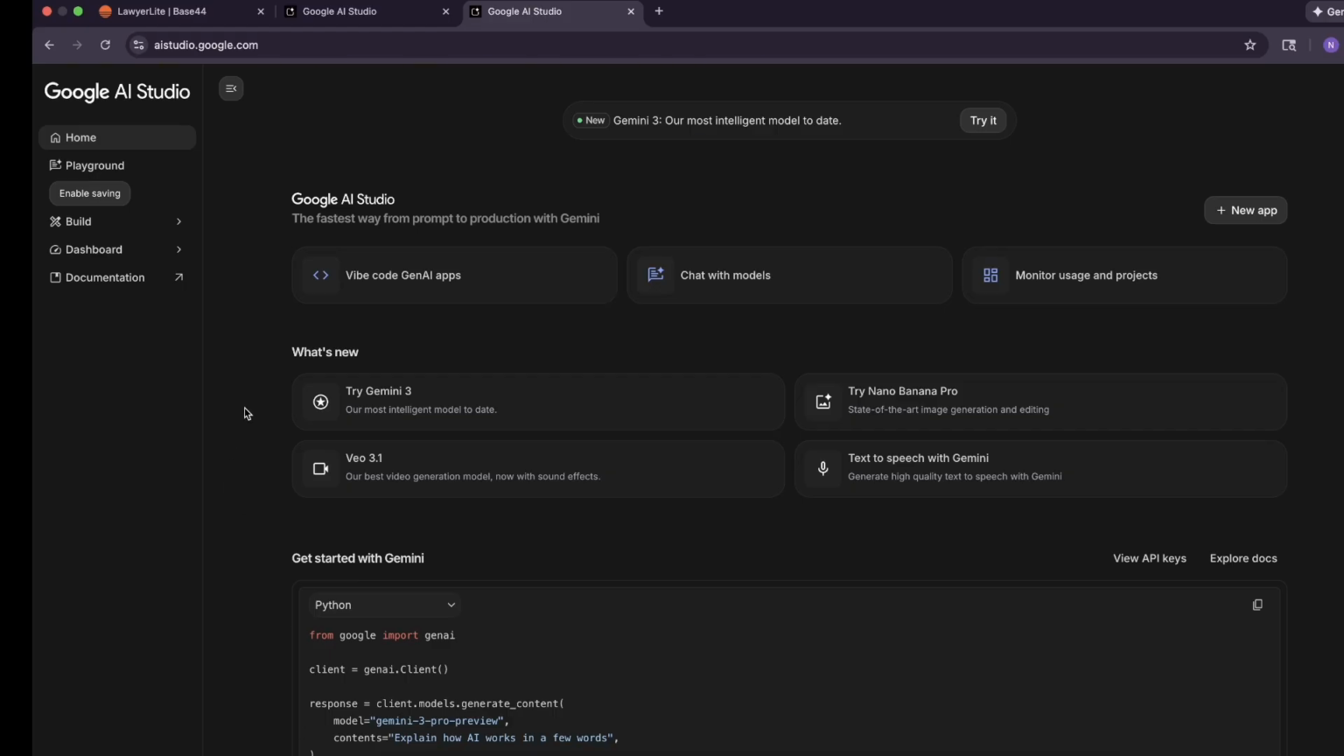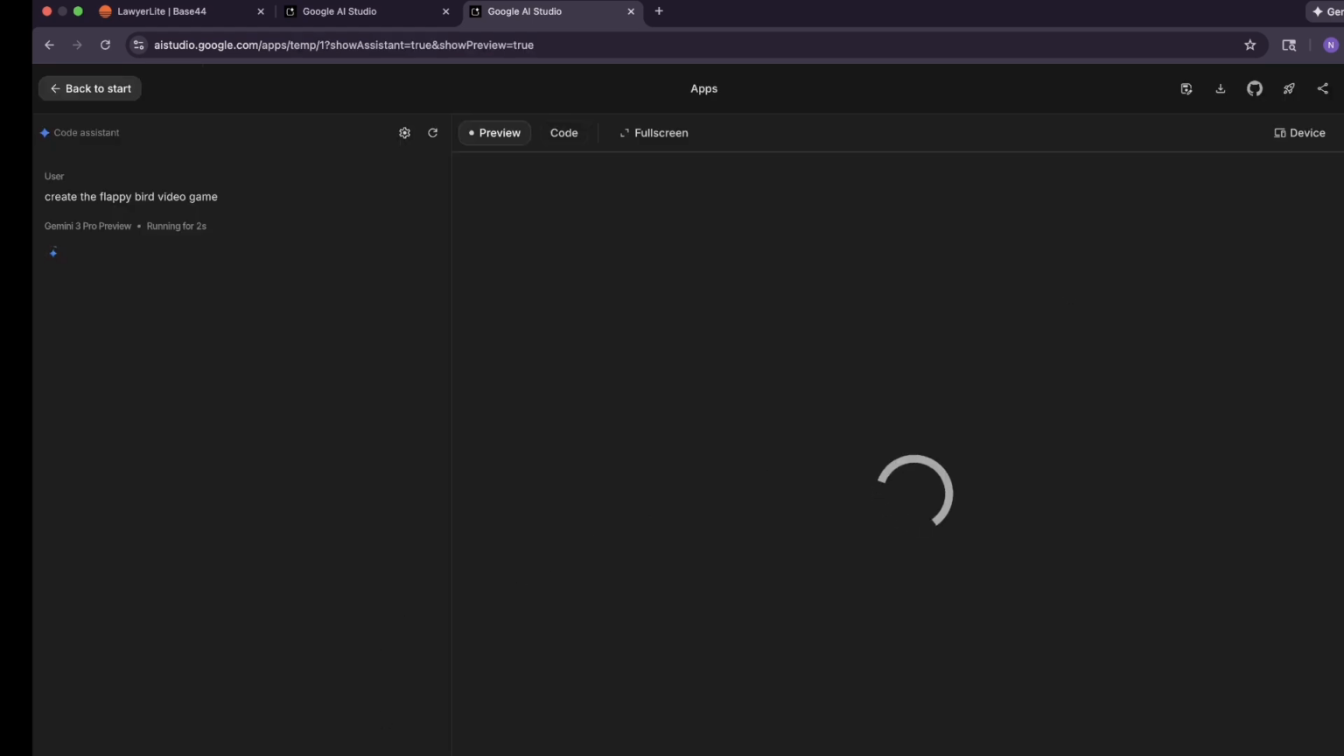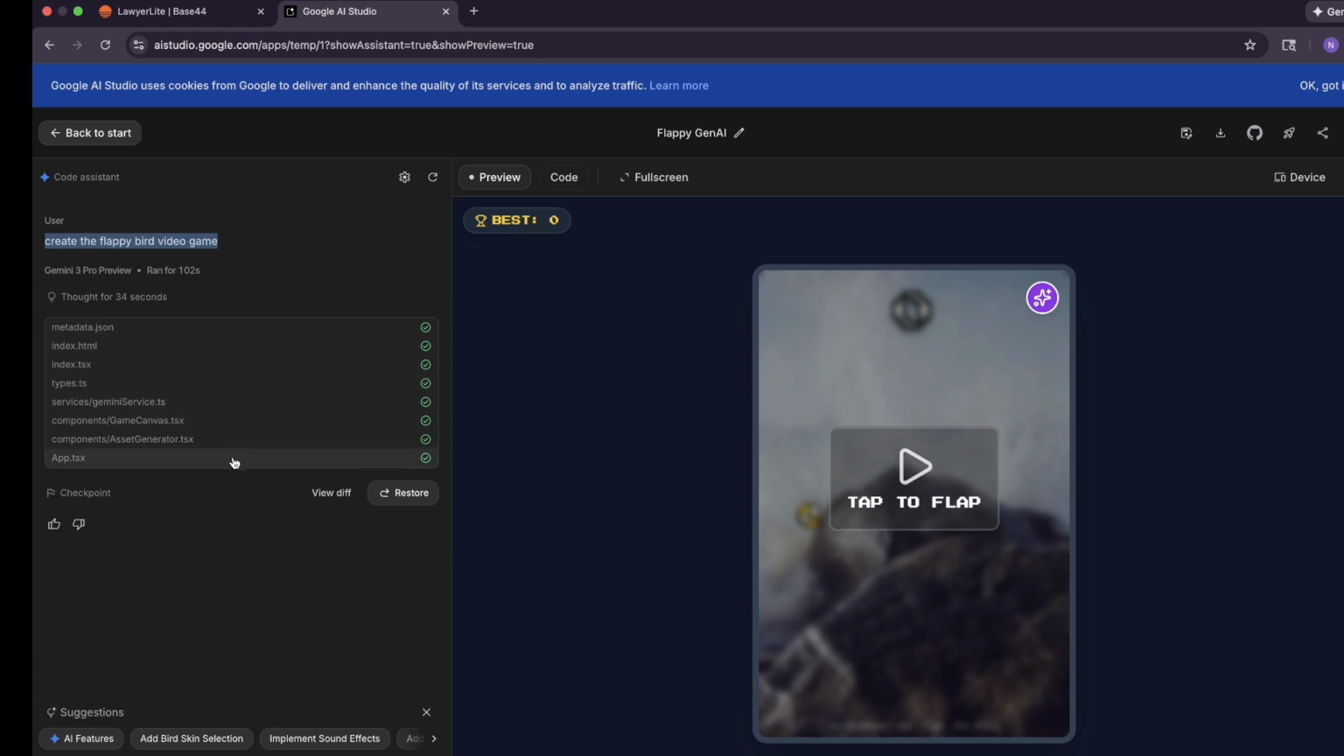Now we're on the back end of Google AI Studio. I'm simply going to go to build and make sure you have Gemini 3 Pro preview here. So in this text box, I'll just say, create the Flappy Bird video game, and I'm going to click on build. It's going to go ahead and start building. It's gone ahead and done that. And this is what I see right here. It shows me these files which it created: metadata.json, index, types, all of these.